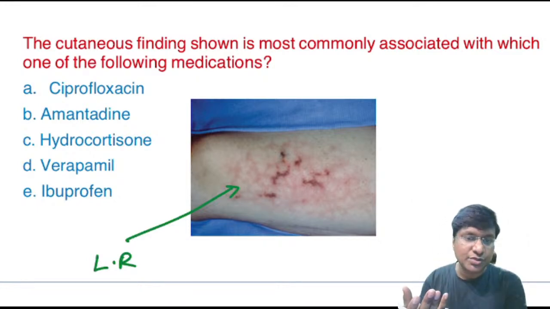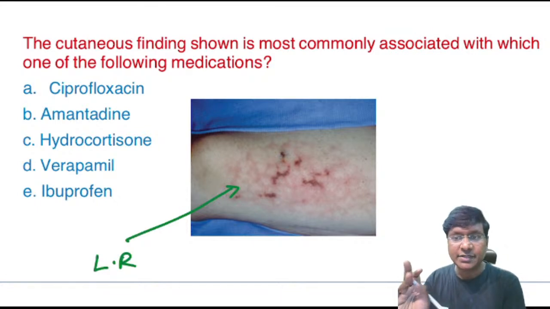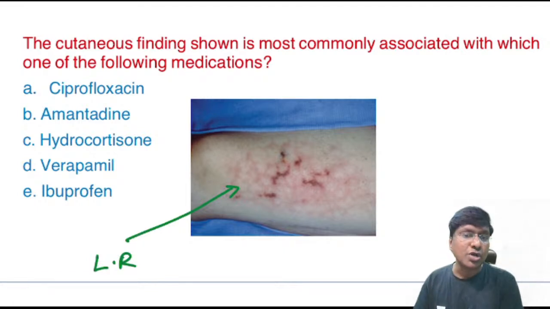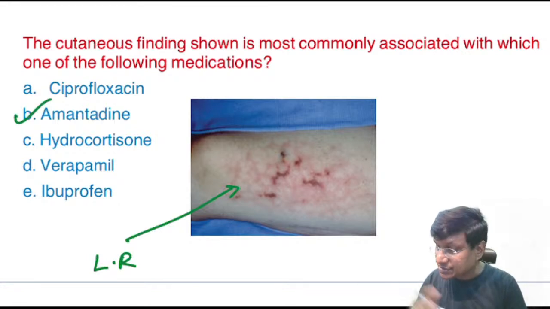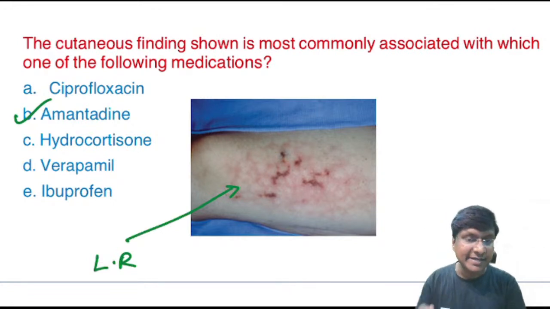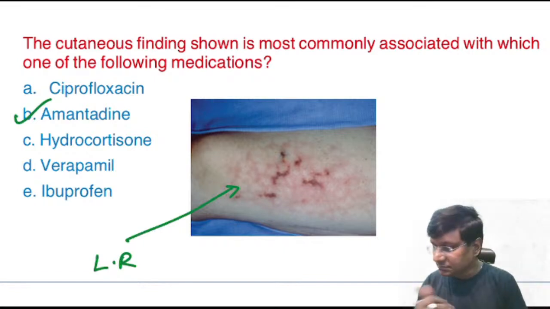So what exactly is livedo reticularis? Livedo reticularis manifests in a net-like mottled pattern with a bluish discoloration. It may be deep blue in cold environments, and it is most commonly seen on the lower extremities. What are the drugs that can cause this? That is amantadine. The other conditions are cryoglobulinemia, anticardiolipin antibody syndrome, polycythemia vera, and polyarteritis nodosa. In all these conditions, you can have livedo reticularis.